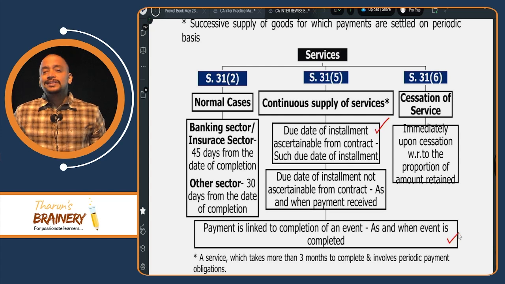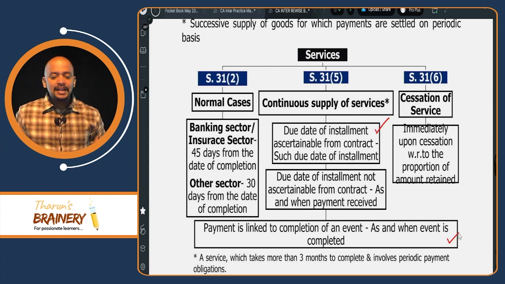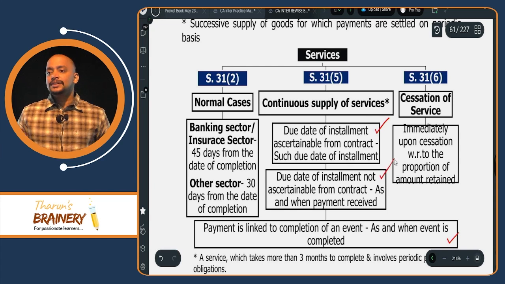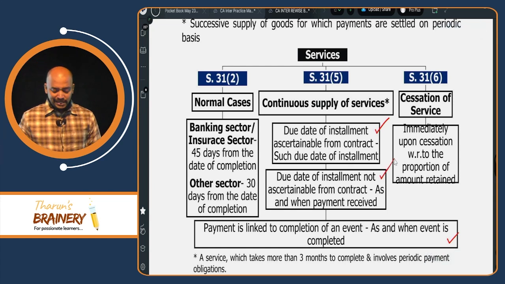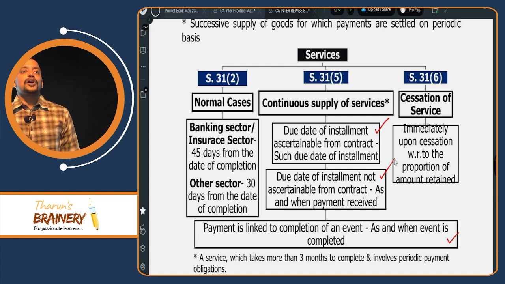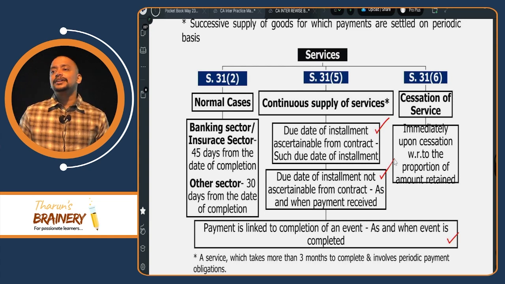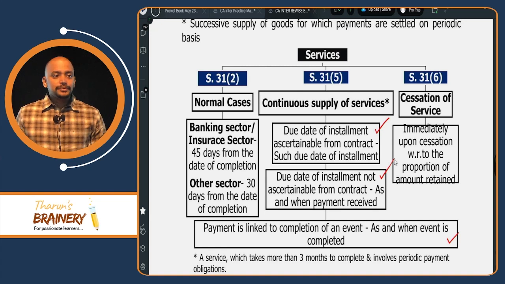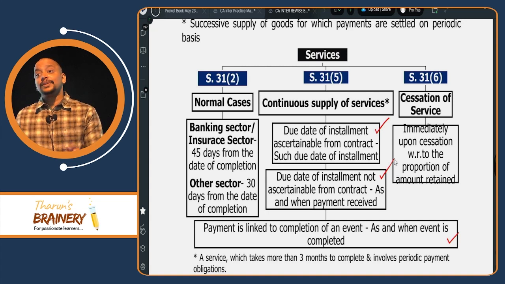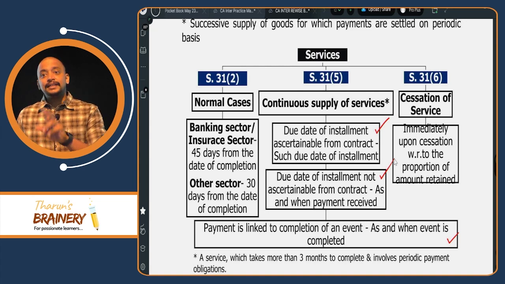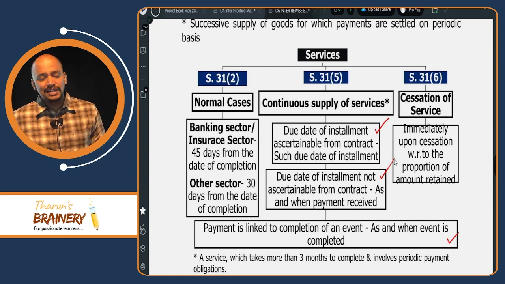Understood or not? Then suppose neither we have the due date of installment in the contract, nor the payment is linked to completion of event, then as and when the payment is received, that will be taken as the due date of invoice. 3 points. If due date of installment is ascertainable from the contract, the due date of installment. If the due date of installment is not ascertainable, but the payment is linked to completion of event, the date on which the event is completed. In the absence of these two, as and when the payment is actually received.